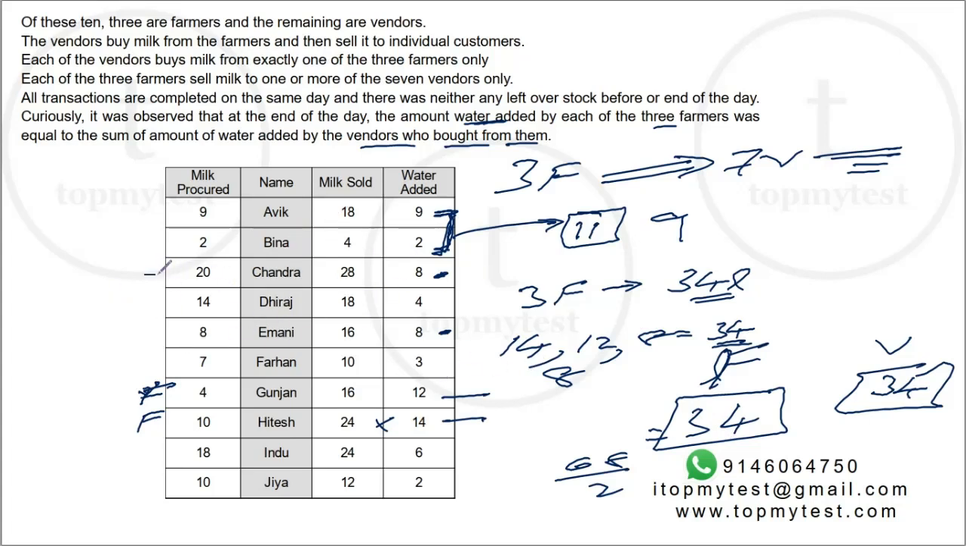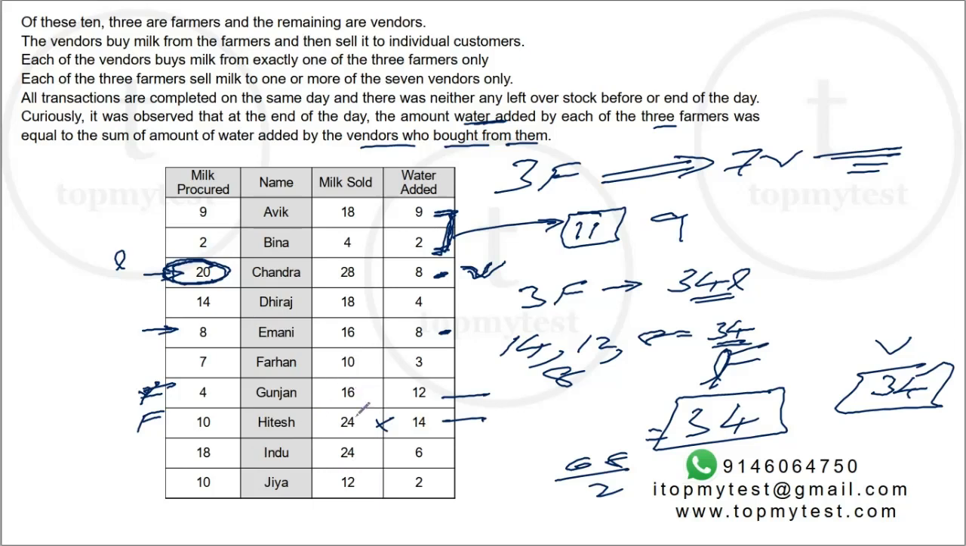Now, one out of Chandra or Imani has to be a farmer, right? So, if you look at it, Chandra has procured 20 liters of milk. If Chandra was a vendor, this 20 liters would have to come from a single person, which means one of these 2 farmers or a third farmer should have sold Chandra 20 liters of milk.